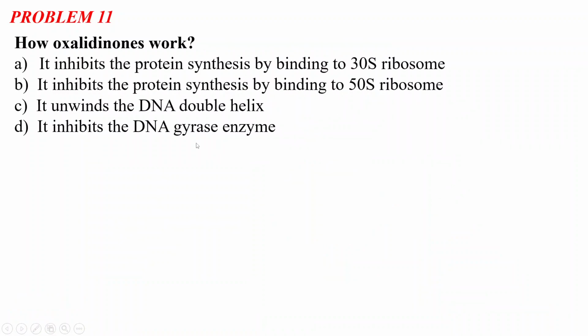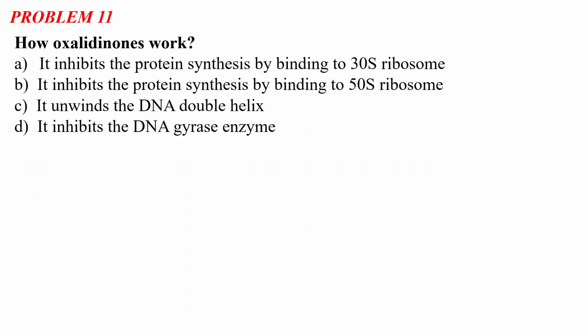Now we will move to problem number 11, which says: how do oxazolidinones work? The options are: A, it inhibits protein synthesis by binding to the 30S ribosome. Option B, it inhibits protein synthesis by binding to the 50S ribosome.